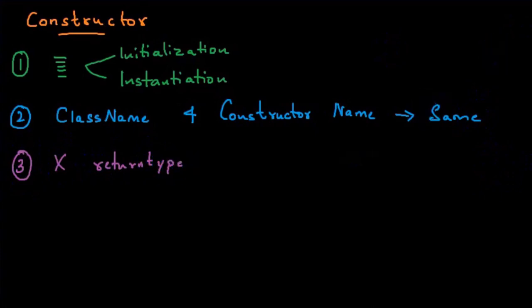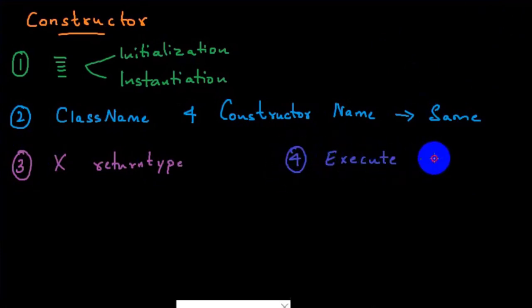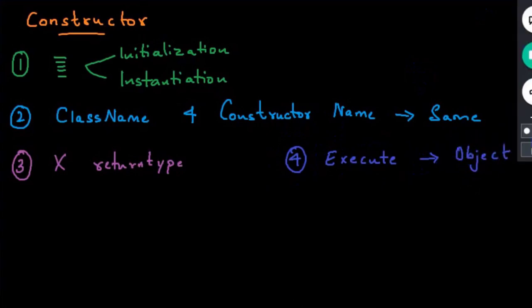And when does the constructor get executed? Whenever we create an object, the constructor will always get executed; during object creation, simultaneously the constructor will also get executed. So these are the few things we are supposed to understand about constructors. Got the clarity?